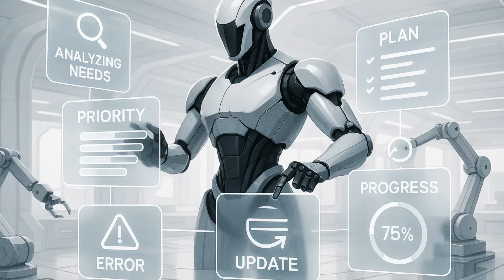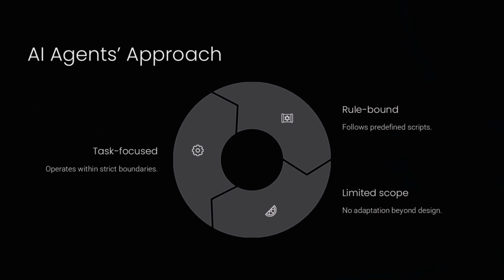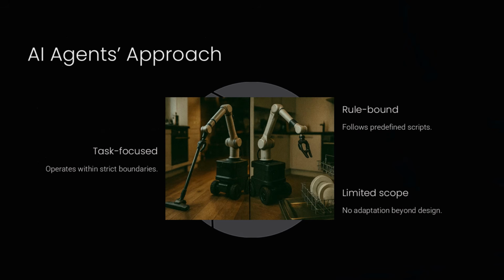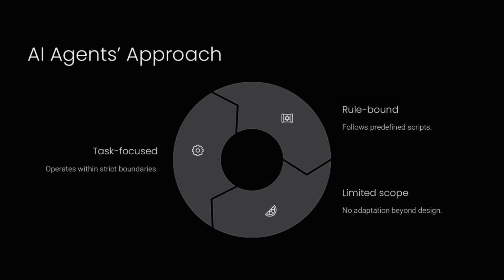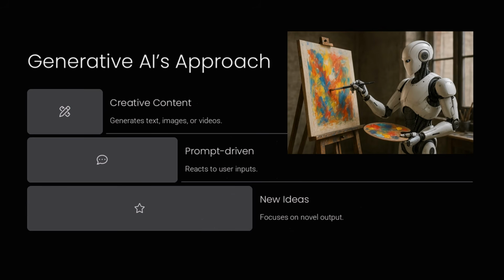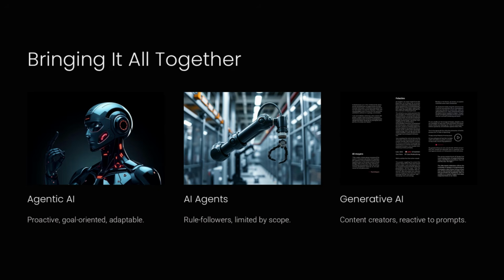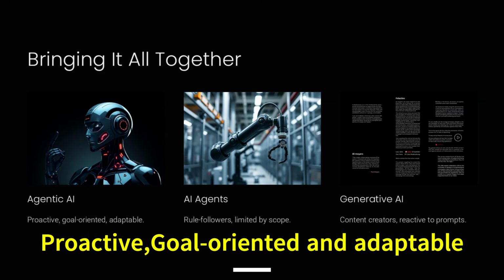Agentic AI proactively identifies needs, sets priorities, and executes solutions independently, continuously refining its approach until success is achieved. AI agents excel at focused tasks within strict boundaries. They reliably follow instructions but cannot adapt outside their predefined scope. Generative AI specializes in producing new content, such as drafting articles or generating images, based solely on user prompts, without taking real-world actions. To summarize, agentic AI is proactive, goal-oriented, and adaptable.